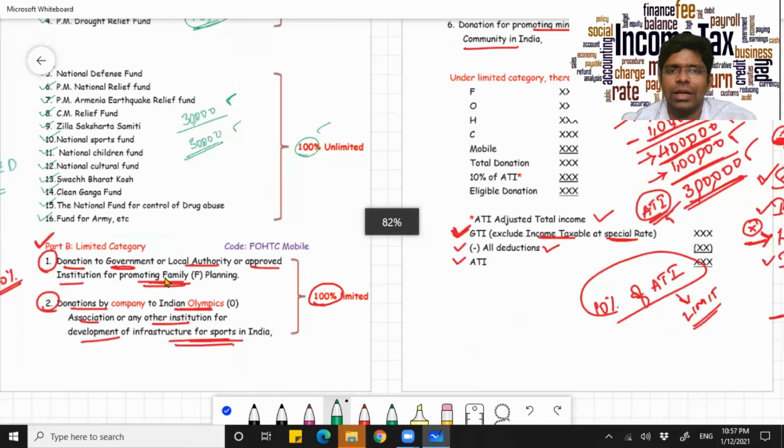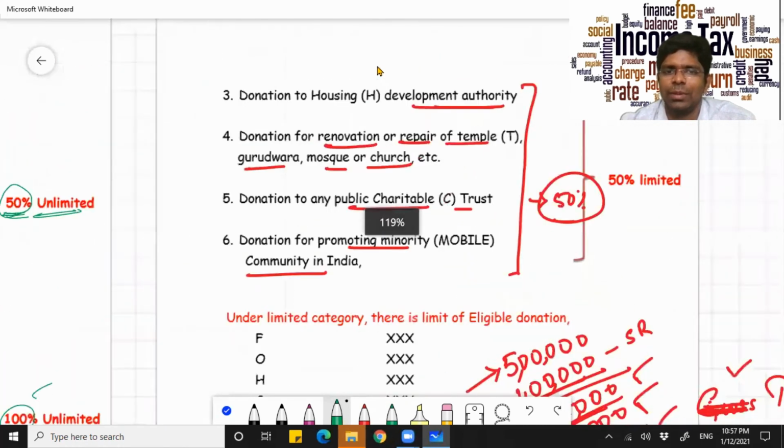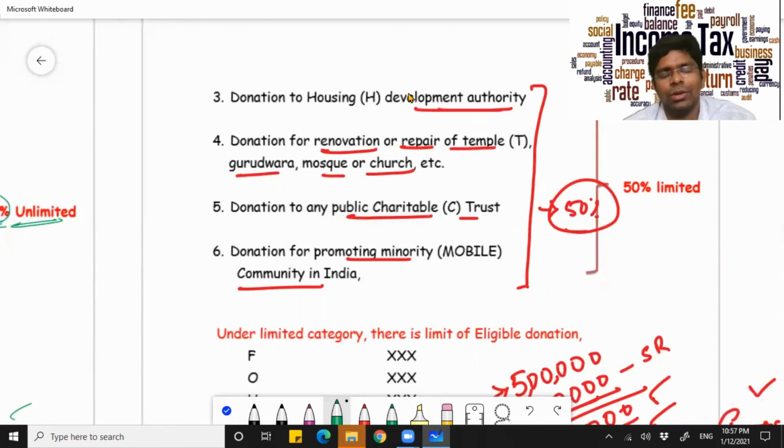Apart from that, remember the shortcut HTC mobile. H is Housing Development Authority, T is renovation or repair of temple, gurudwara, mosque or church, C is public charitable trust, and mobile is nothing but minority community. Simple. That is how you remember.